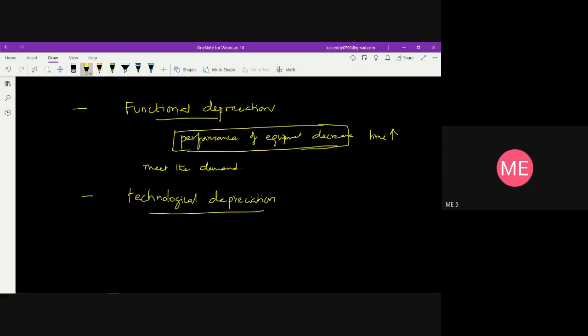Obsolescence, in the sense that you may develop new machines, as we said the CNC machine is a new machine compared to the engine lathe. So the development of new machines or processes may render the current ones uneconomical. That is, the engine lathe will become uneconomical compared to the CNC lathe.